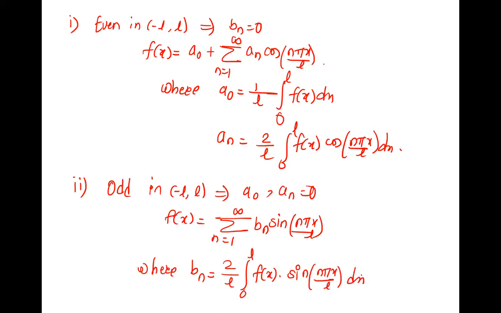Exactly similar to odd in minus pi to pi, but pi is L now and the angle is n pi x by L.